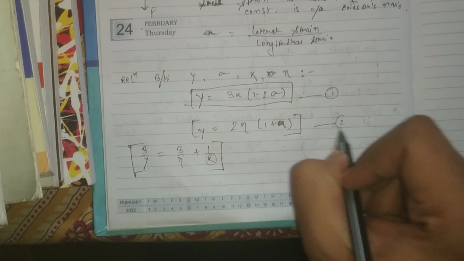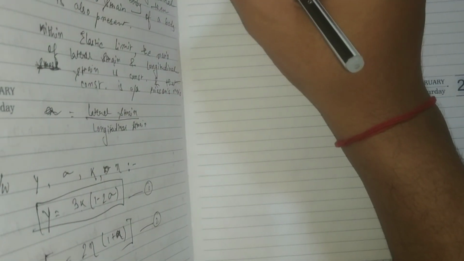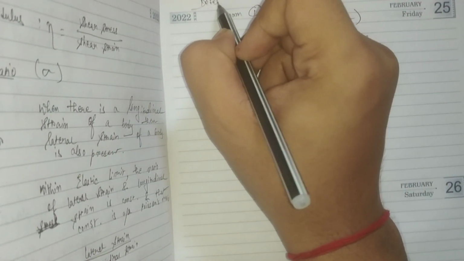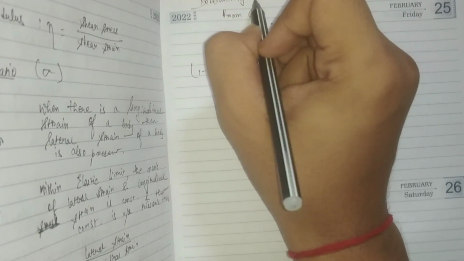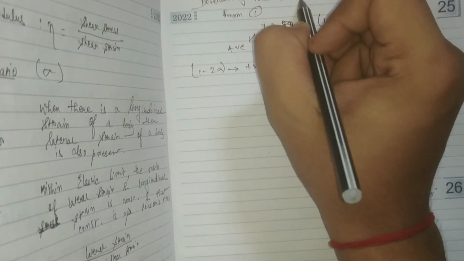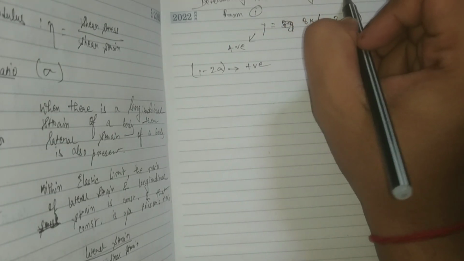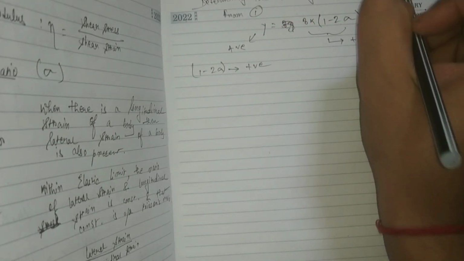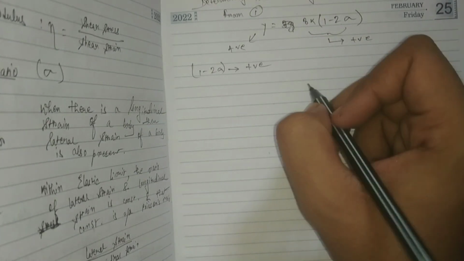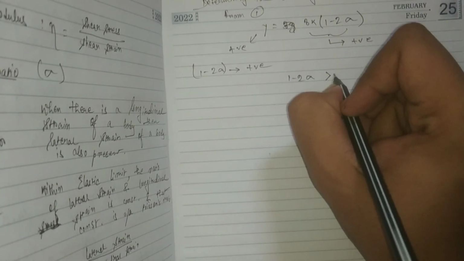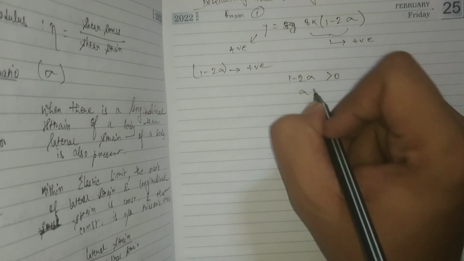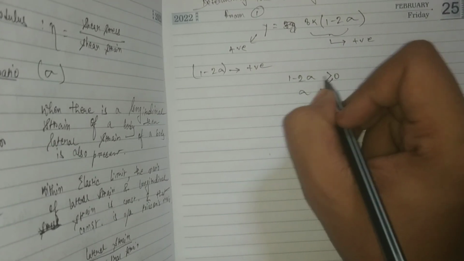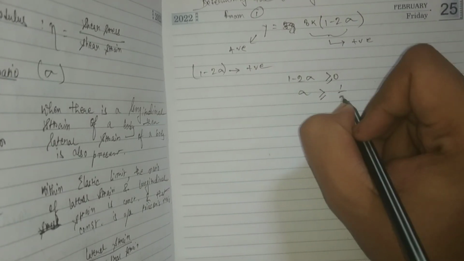Okay, let us mark these as 1, 2, and 3. We are using the first equation to determine the limiting value of sigma. So 1 minus 2 sigma is greater than 0, so sigma is less than 1 by 2.